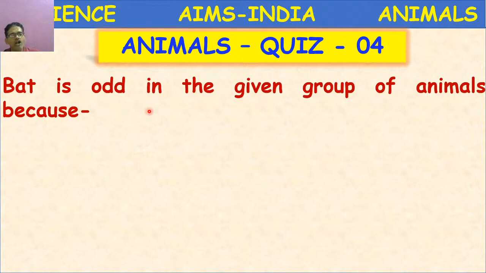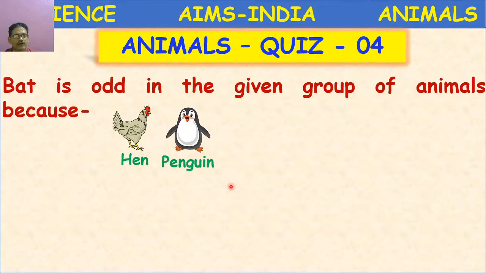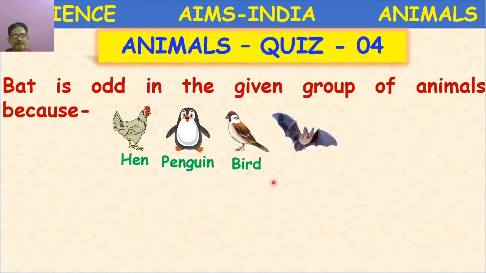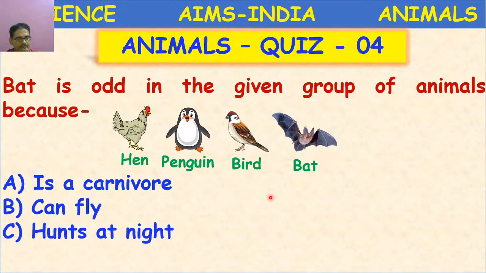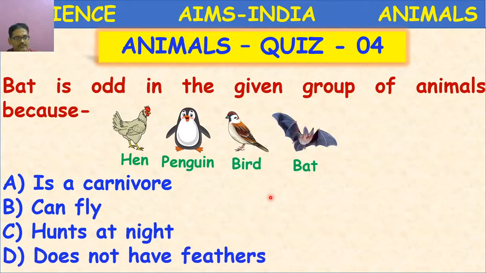Bat is odd in the given group of animals because here the group of animals given is hen, penguin, sparrow, a bird, and a bat. Here 3 belong to one group and 1, the bat, is isolated from this group. How? It is a carnivore, it can fly, it hunts at night, it does not have feathers.